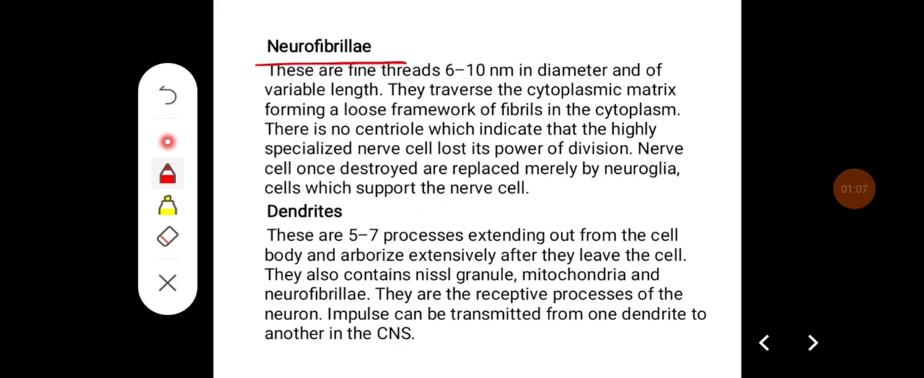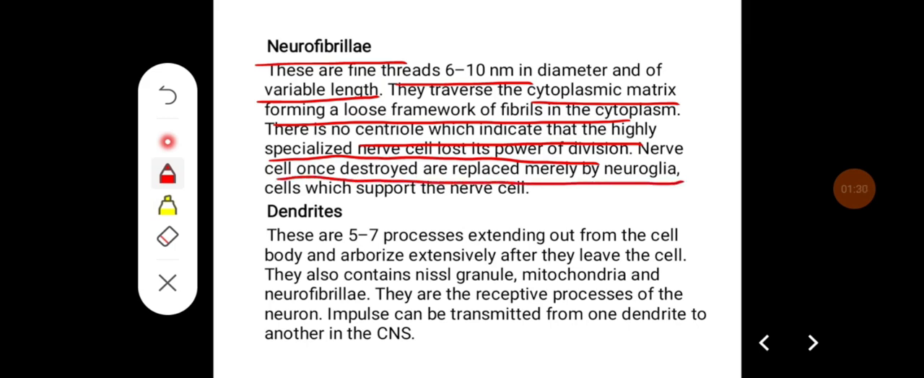Neurofibrillae: these are fine threads 6 to 10 nanometers in diameter and of variable length. They traverse the cytoplasmic matrix, forming a loose framework of fibrils in the cytoplasm. There is no centriole, which indicates that the highly specialized nerve cell has lost its power of division. Nerve cells, once destroyed, are replaced merely by neuroglia cells, which support the nerve cell.